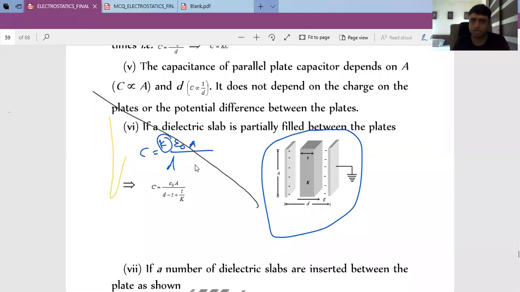But suppose we are putting the dielectric only for a width t, as shown in the figure, then the capacitance is given by epsilon 0 A by (d minus t plus t by K). Suppose t equals d, then it will be cancelled. You will get the above formula only, right?